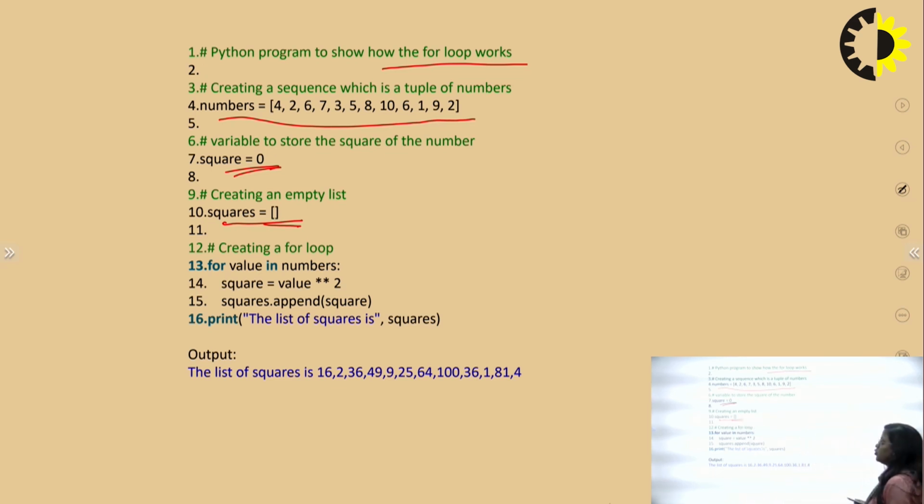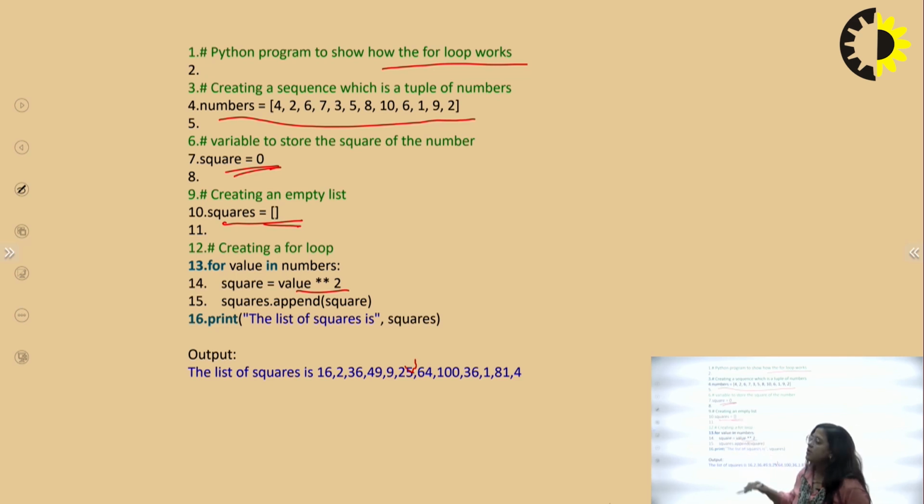So now you want to use a for loop: for value in numbers. So the square value is what? The square of the number is the number multiplied by itself, and append means putting all the values in, and then print the squares of these numbers. So for the value in numbers, the number is this, 4. It comes to this 2, and 2 multiplied by 2 equals 4, and this 4 is appended to this list, square.